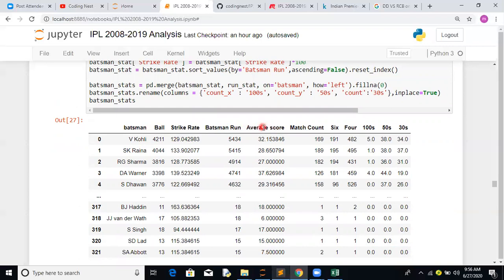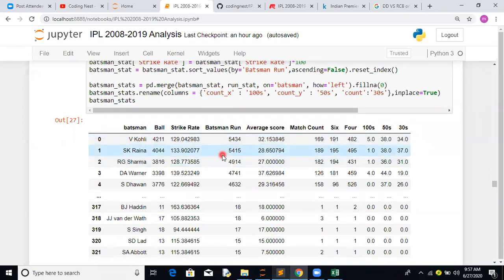So this is the stat you normally see whenever that person starts coming over there. Match count, total number of matches, number of sixes, number of fours, number of hundreds, number of fifties, number of thirties. Again, that's an additional stat which we normally see during 2020 matches. So let's try to create this kind of a data frame.